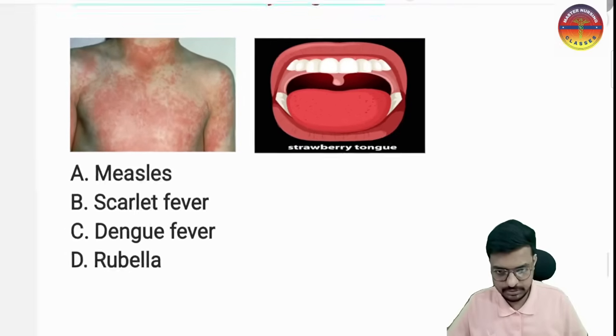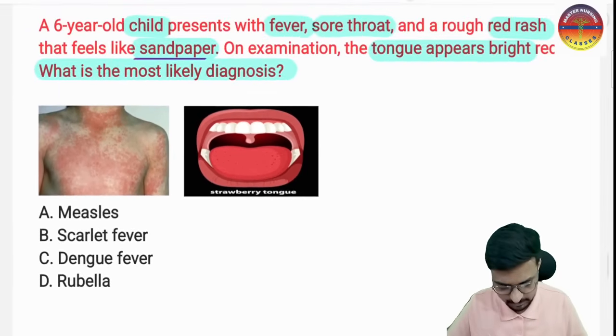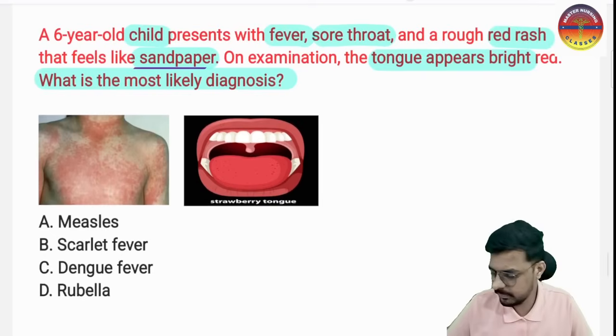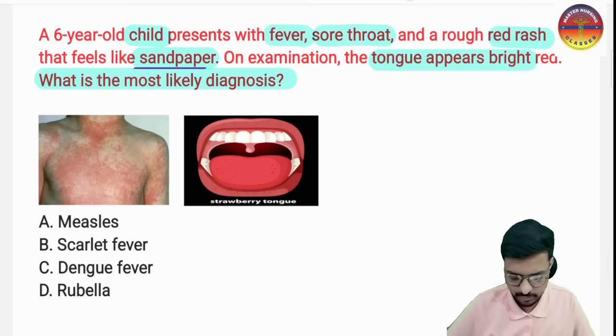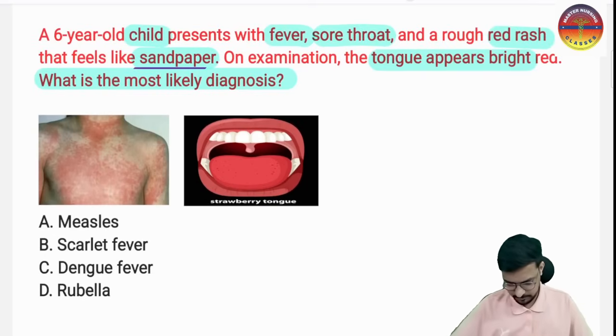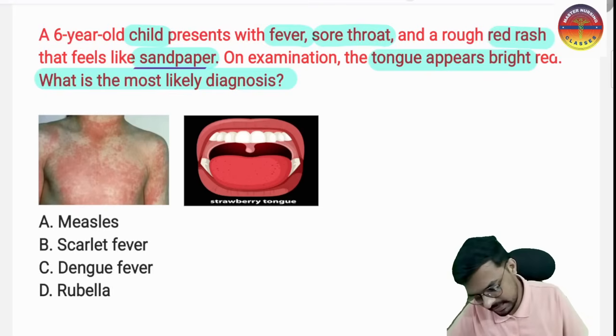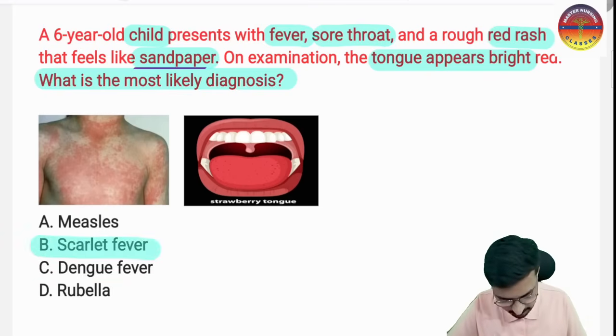So these are your options. What is the answer for this one? Option A, measles. Option B, scarlet fever. Option C, dengue fever. And option D is rubella. What is the correct answer? I'm waiting for your answer, so do mention it quickly. Well done. So classically, the answer goes to scarlet fever.